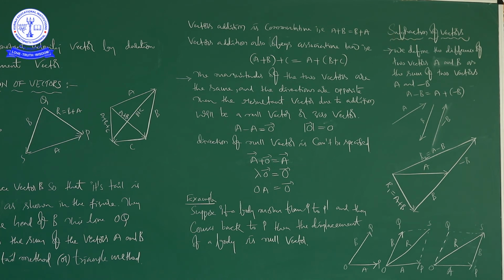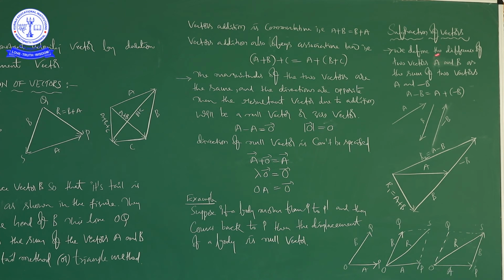Next, we are going to subtraction of vectors. We define the difference of two vectors A and B as the sum of the vectors A and minus B. Before coming to this topic, I already told you what is meant by a negative vector.